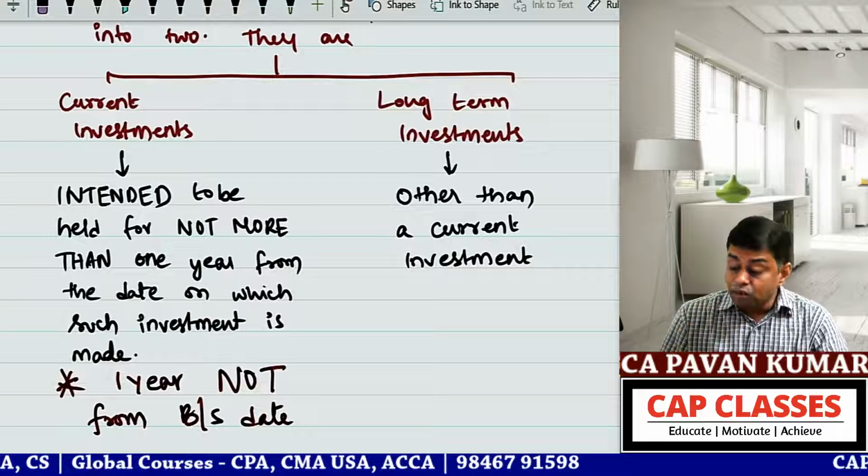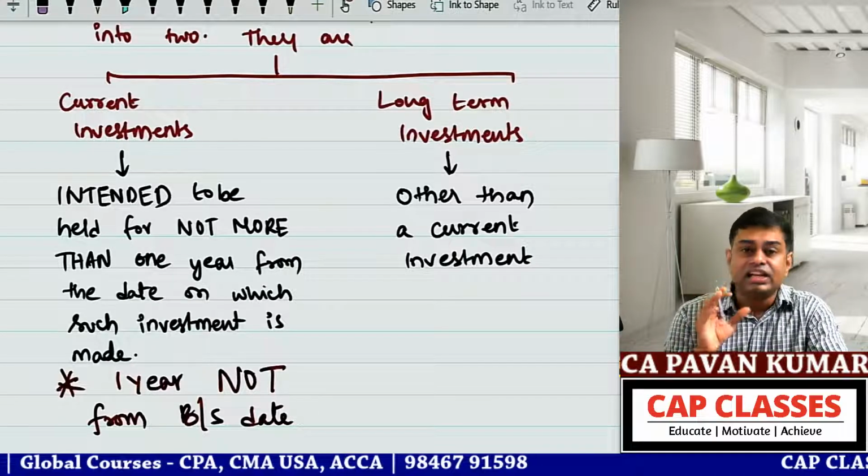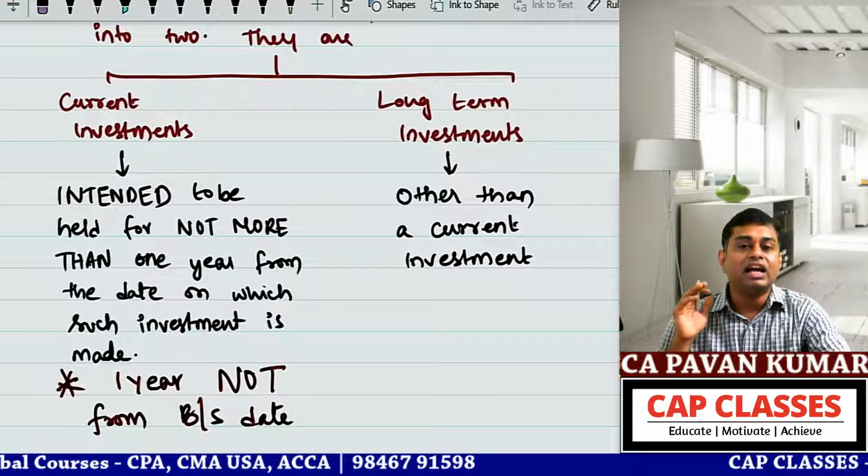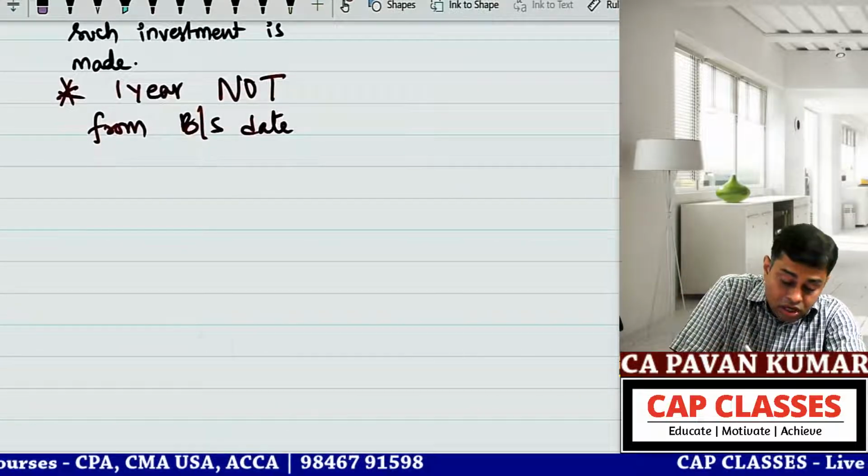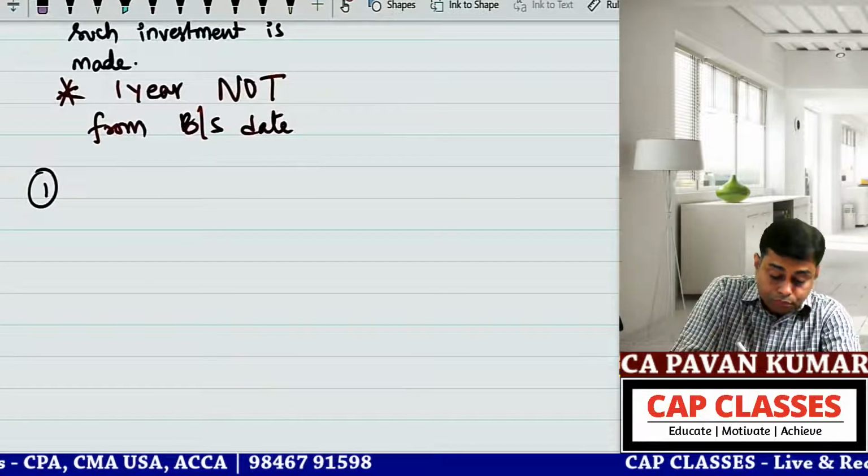Okay, now I'll give you one small case study kind of example. You try to tell me whether it is a current investment or a long-term investment. Example 1.